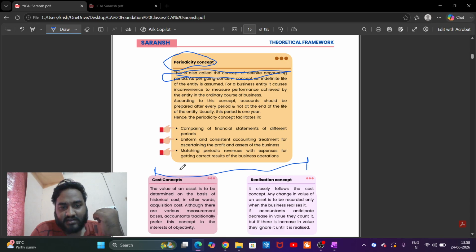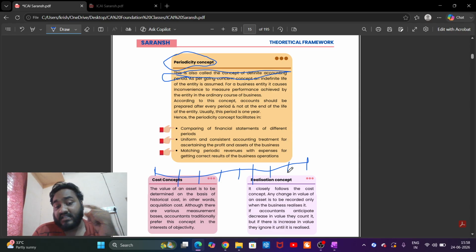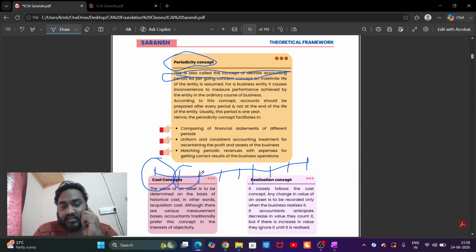Sorry for my straight line. This entire line, from the first to the last point, is the going concern period, which is a foreseeable future. We cannot say from day one that we are going to do business for 8 years, 10 years, etc., because it depends on various circumstances. But this is the periodicity period, so that we can have equal measurement. This periodicity period is of 1 year, which 1 year? Accounting 1 year.